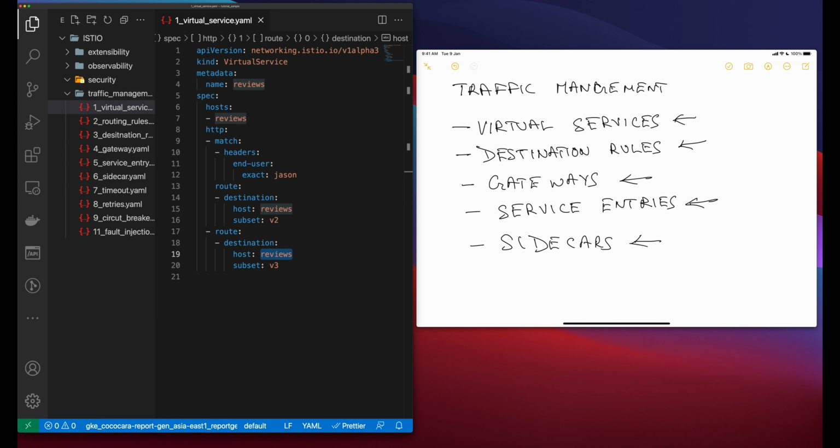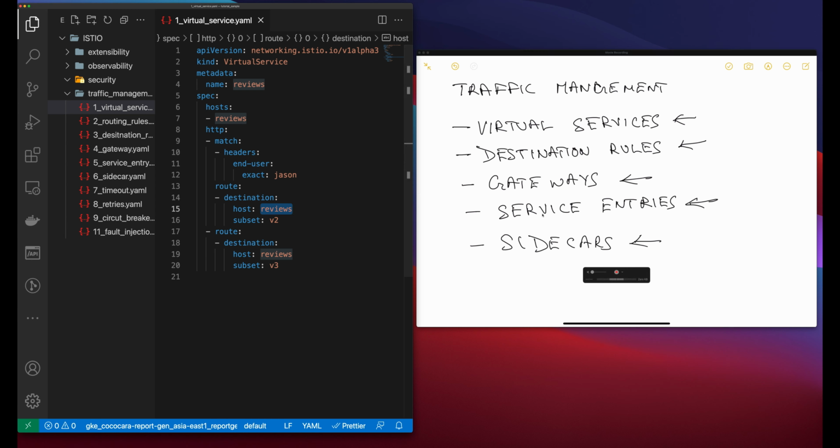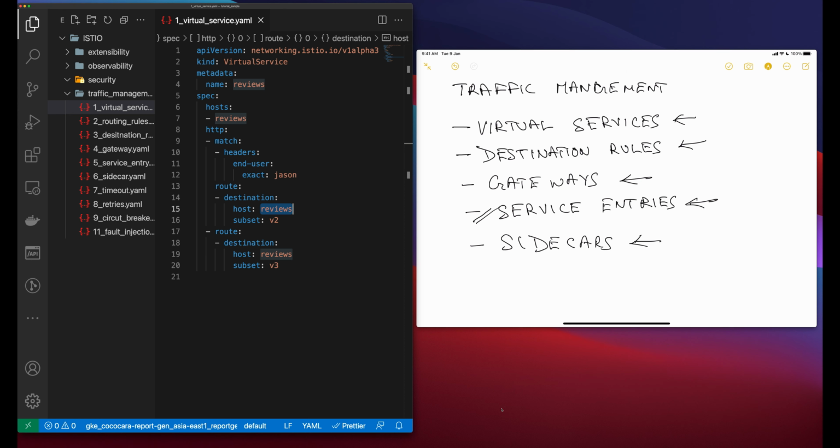This can be a mesh service with proxies or a non-mesh service added using a service entry. So you can actually send it to an external service, but later, when we talk about service entries, we will check how we can control external services also.